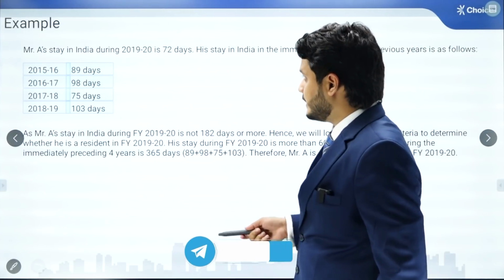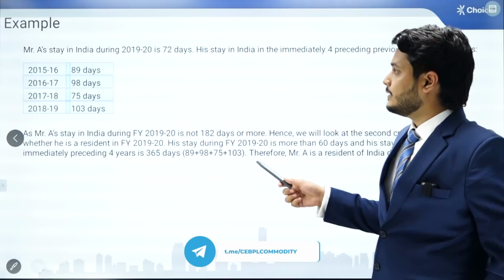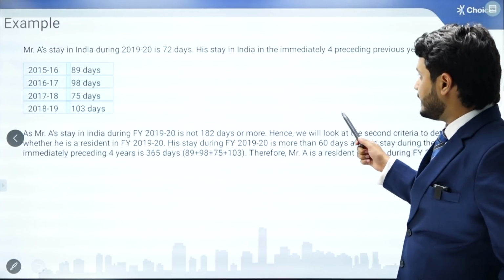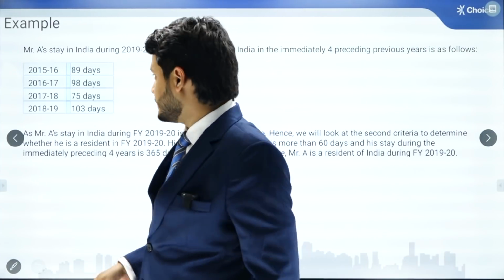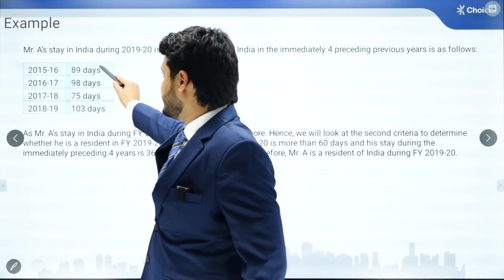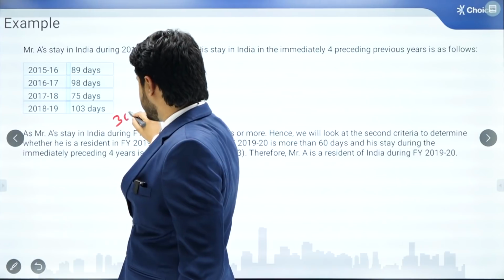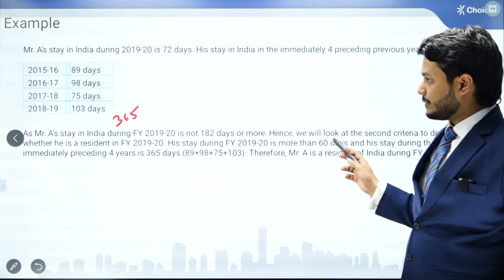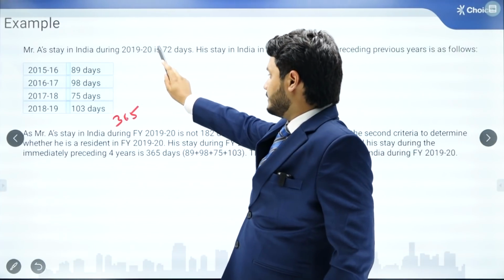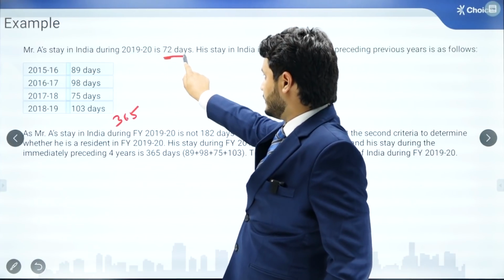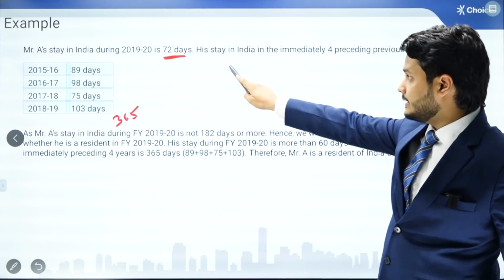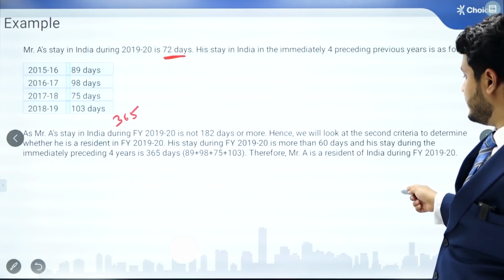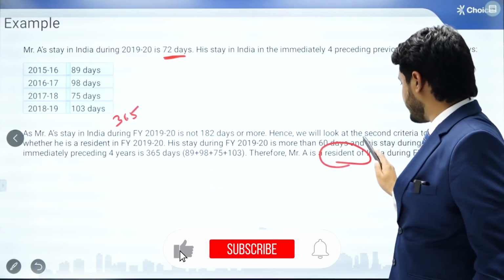Let's take an example that Mr. A, who has stayed in India during the previous year 2019-20 for 72 days, and his stay in India in the immediately 4 preceding financial years was as per this particular table. So that the total of this table is exactly 365 days. So that means he has stayed in India for 365 days in the 4 previous years, and his stay during the previous financial year, that means the financial year for which the income tax return is being filed, is 72 days. So because these 2 conditions are met, he will be considered as a resident of India.